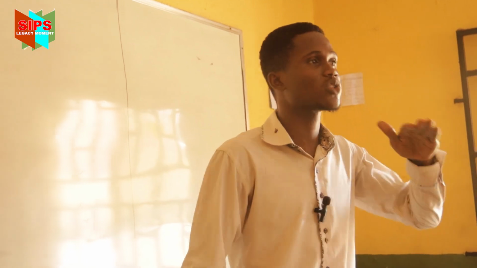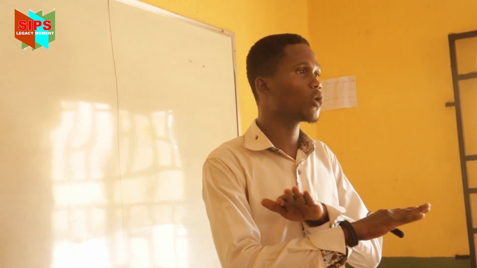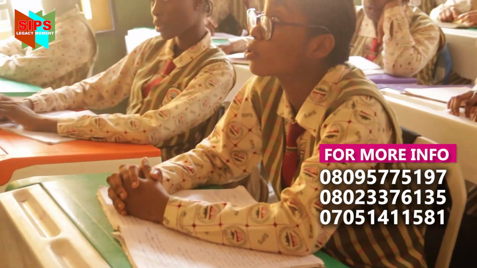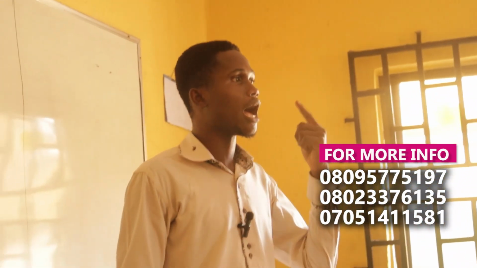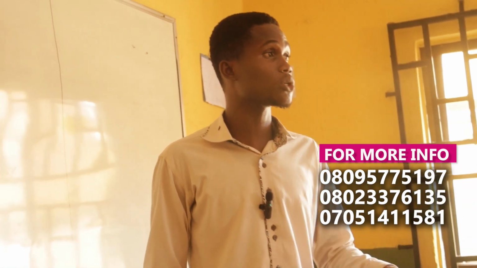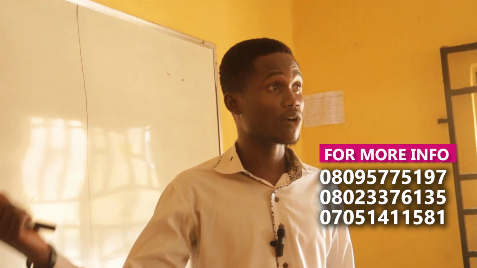Whenever you are pronouncing consonant sound, there is always what? An obstruction. Then whenever you are pronouncing vowel sound, there is no obstruction. If you are pronouncing vowel sound, how many vowel sounds do we have? 20 vowel sounds. So now if I pronounce this sound, is there any obstruction? No. If I pronounce A, is there any obstruction? No. If I pronounce E, any obstruction? No. We have 20 vowel sounds, right?